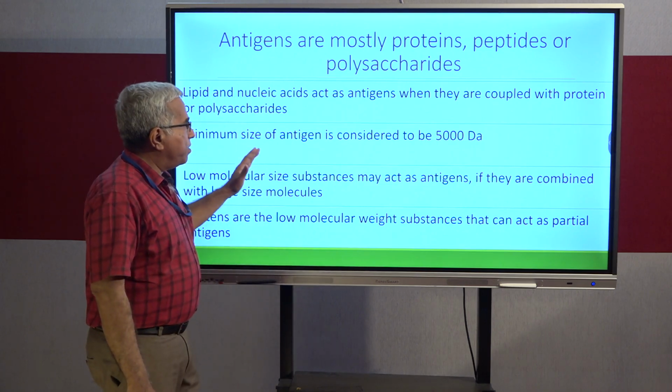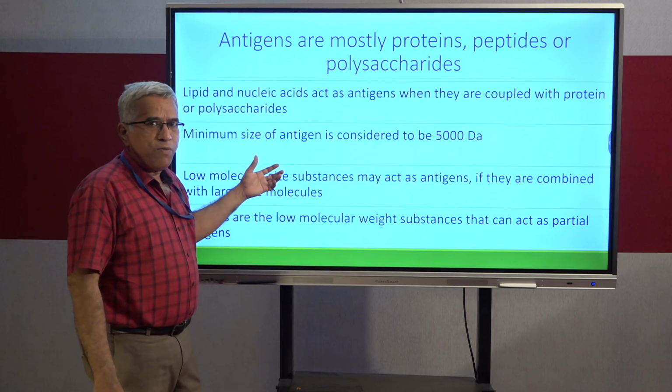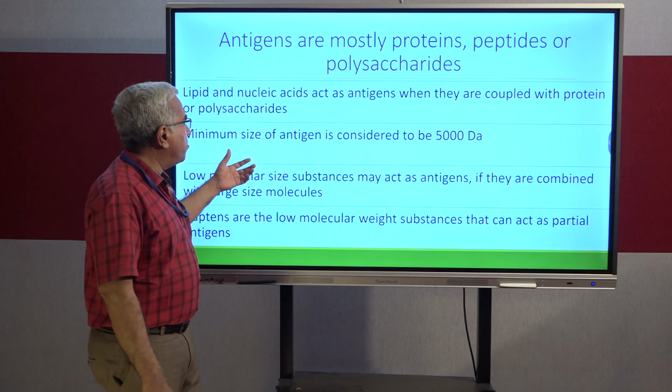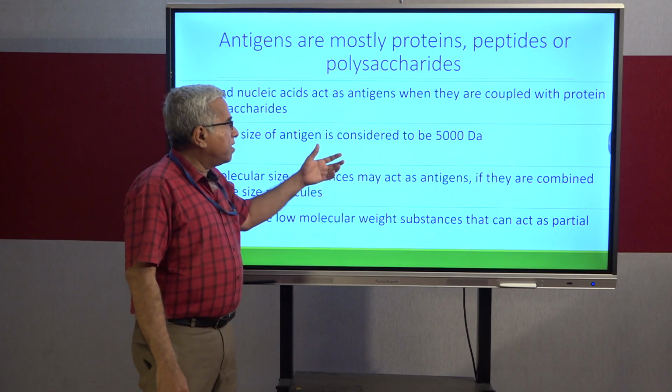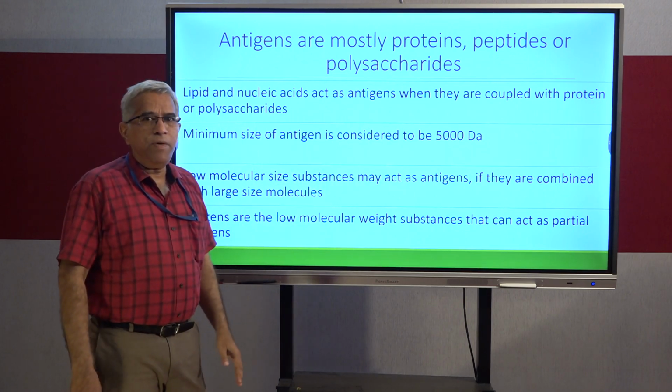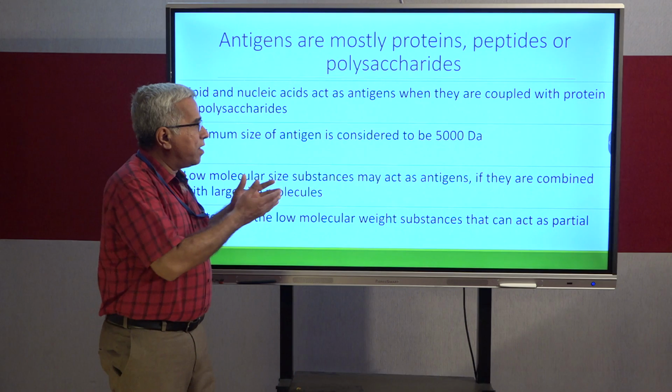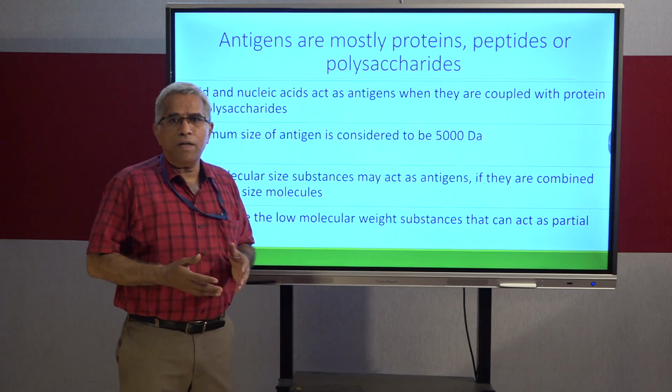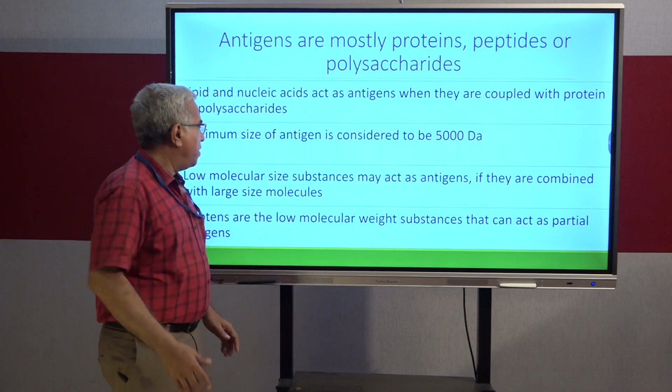Minimum size of an antigen. This is the size, that means the physical aspect of the antigen. The minimum size of the antigen is considered to be 5000 Daltons. That means if any molecule is less than 5000 Daltons, it cannot act as an antigen.